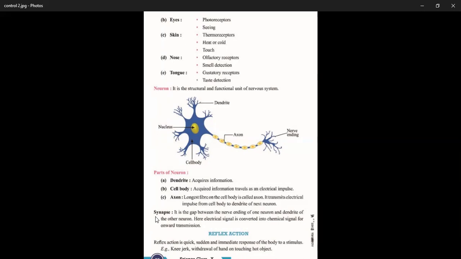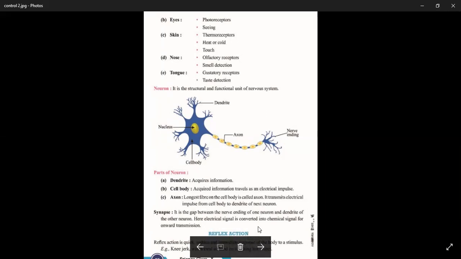And in these gaps, a chemical is filled that is called the neurotransmitter. For example, acetylcholine acts as a neurotransmitter which is filled in the gap of the synapse between the two neurons.